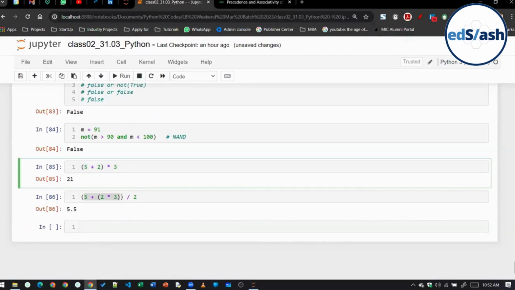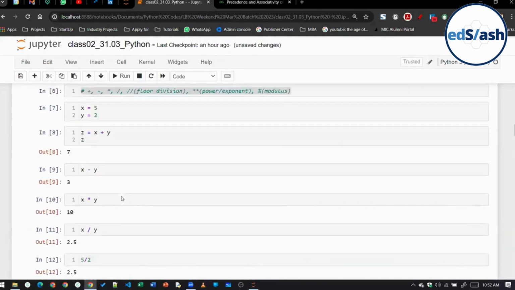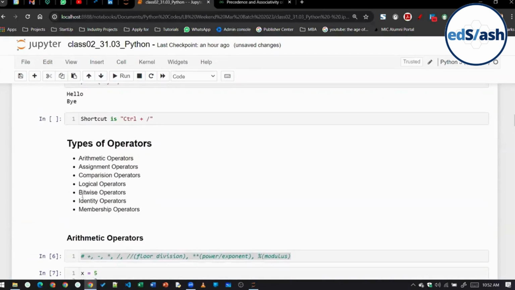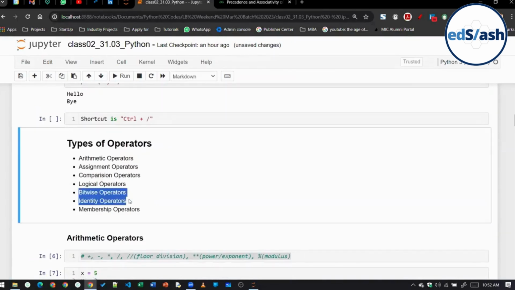Moving forward, class. There are two more operators present here: the bitwise operators and identity operators. These two operators I am not covering as of now. Bitwise operators I will cover once we start data analysis. Why is that? Because you won't be using bitwise operators in core Python. They are majorly used in software development and in data analysis, otherwise we don't generally require them. So I won't be able to give you the application, or you won't be able to understand them easily, so I will cover them once we start data analysis.